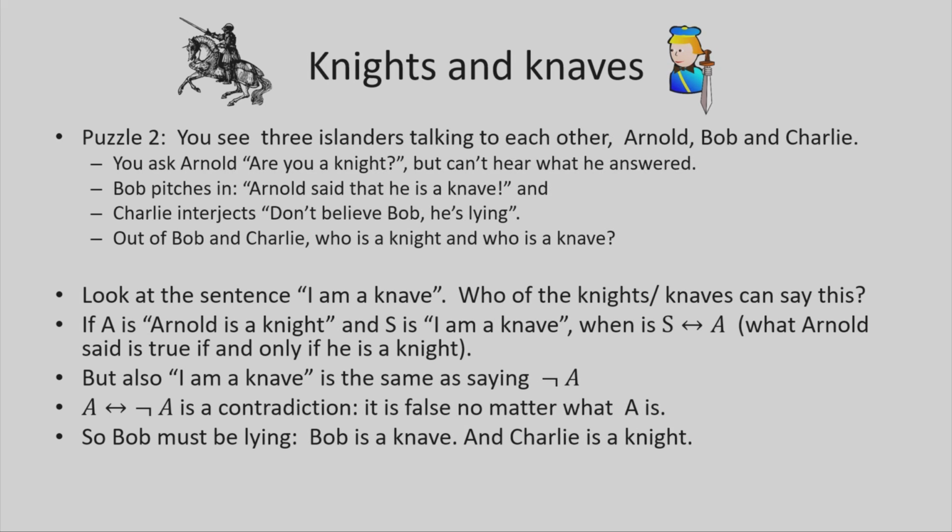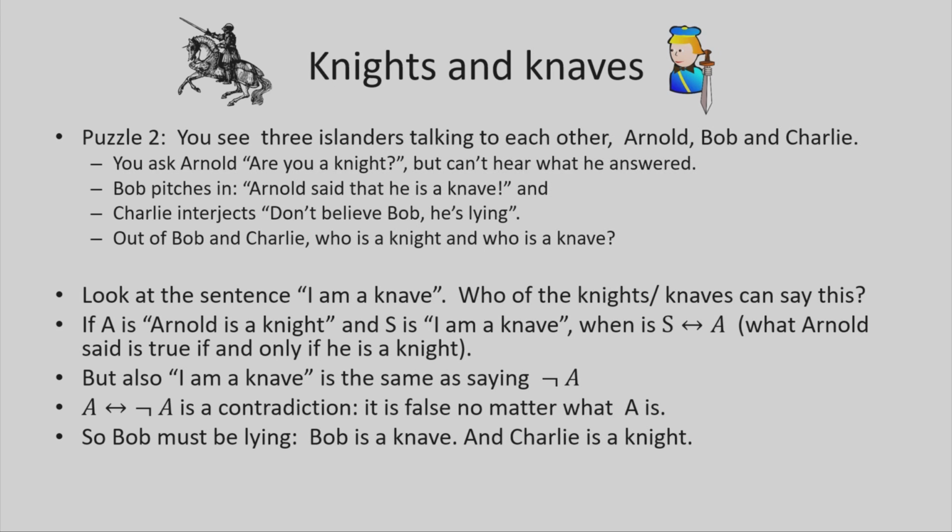So first, let's look at what Bob said that Arnold told you. Bob said, Arnold said he's a knave. Well, let's see, is it even possible? If Arnold is a knight, would he say he's a knave? Well, no, because that would be lying, and knights don't lie. And if Arnold was a knave, he wouldn't say, I am a knave either, because that would be telling the truth, and knaves hate telling the truth. They just never ever do it. So there is no way Arnold could have said, I am a knave.